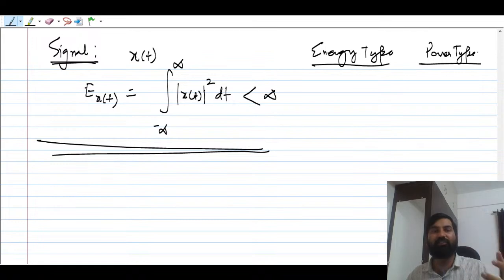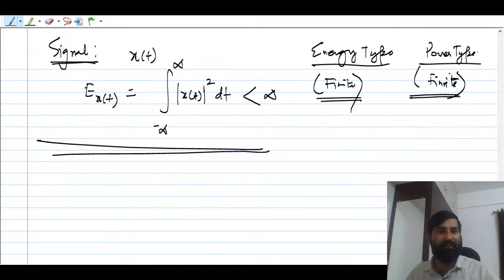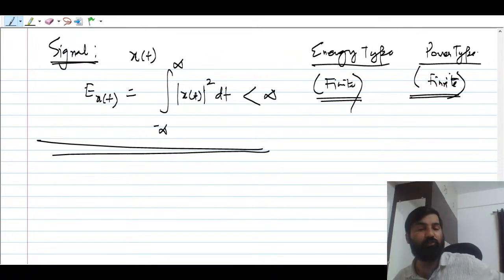If the energy is finite, then that is an energy type signal. If the power is finite, then you compute the power of the signal, and you can say it is a power signal. So these should be finite, please keep this in mind, guys. If the energy is finite, then you say energy signal, otherwise that is not an energy signal.